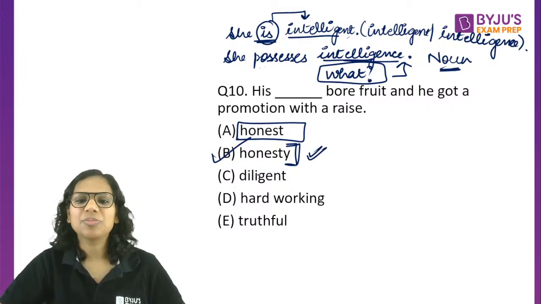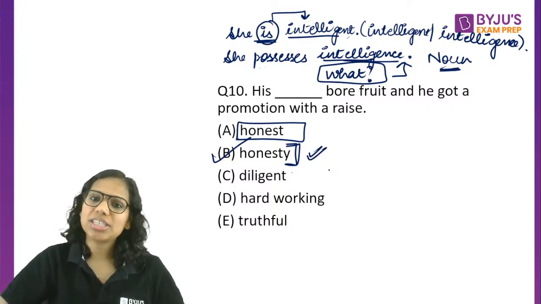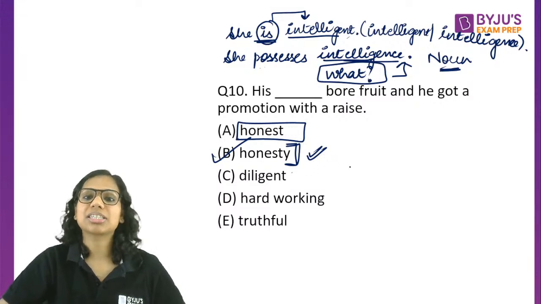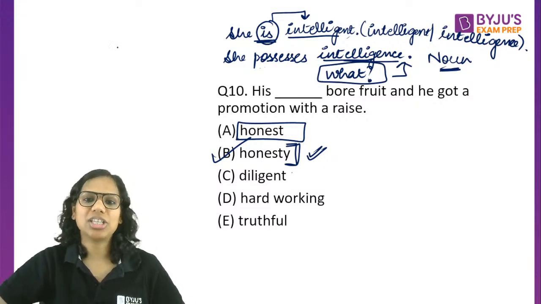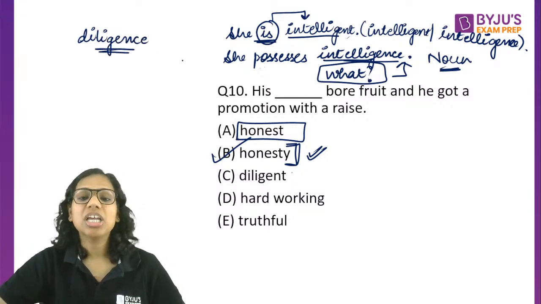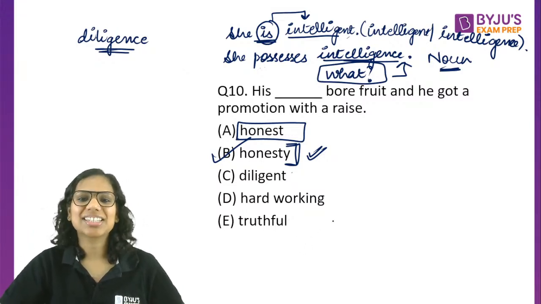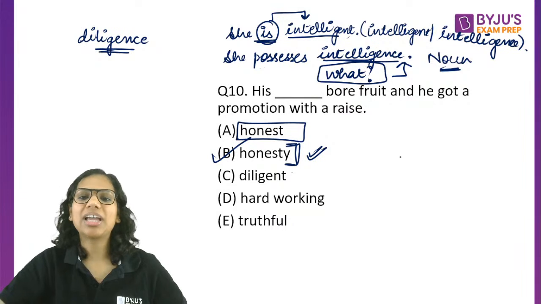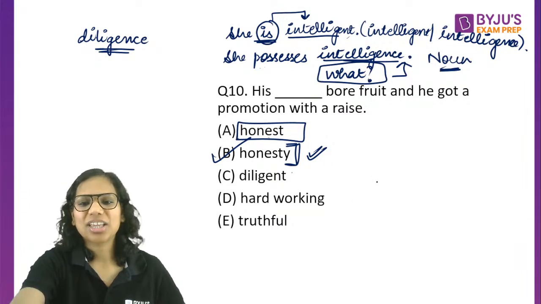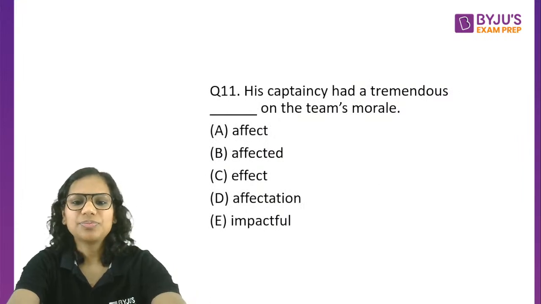So B. His diligent, no. If there were an option diligence, then yes, we could have considered it. His diligence bore fruit. Diligence is your hard work. His hard work bore fruit. His truthfulness bore fruit. These are the words that would fit in this blank. I need a noun, not adjectives. So, easy question, this one.